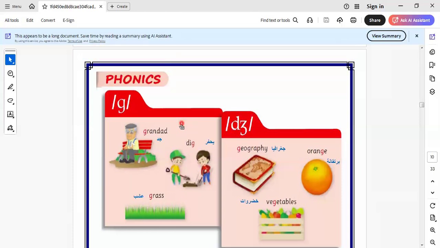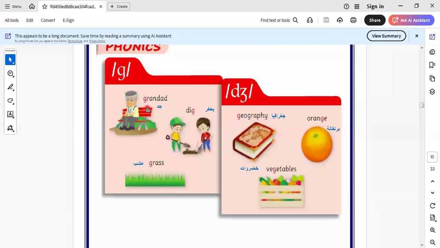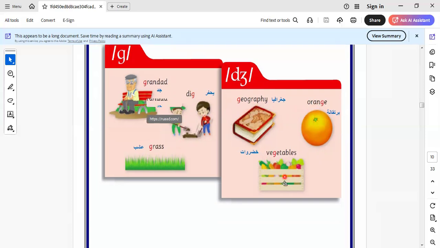Let's go to another item here, which is phonics G. It will be here granddad, dig, grass, geography, orange, vegetables. We have here geography, orange, and vegetables. Let's go to another item.